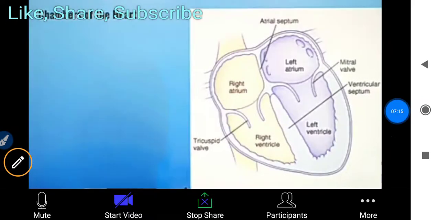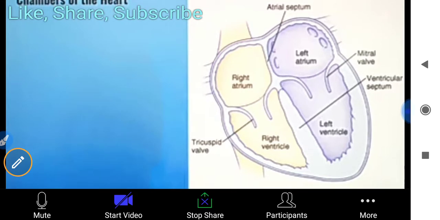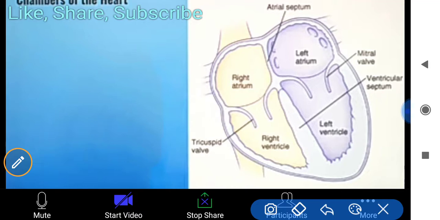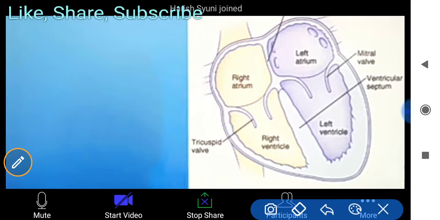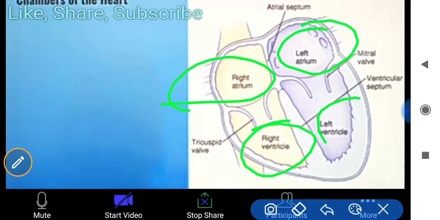Of the heart, there are four chambers, as you already know. First, it is divided into two parts: the atrium and the ventricles. Each is also of two types, as you know: right atrium, left atrium, right ventricle, left ventricle. So if we are talking about the right ventricle, this thing you have to keep in mind.